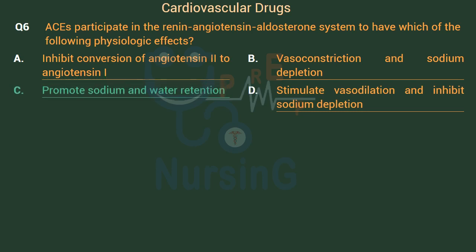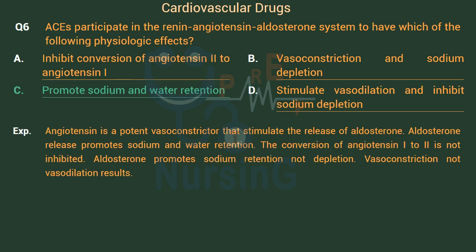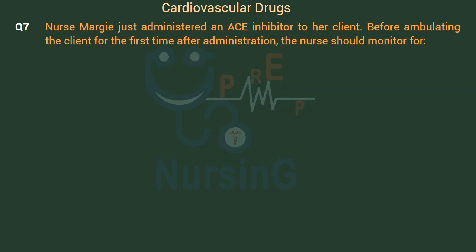Promote sodium and water retention. Angiotensin is a potent vasoconstrictor that stimulates the release of aldosterone. Aldosterone release promotes sodium and water retention. The conversion of angiotensin I to II is not inhibited. Aldosterone promotes sodium retention, not depletion. Vasoconstriction, not vasodilation, results.